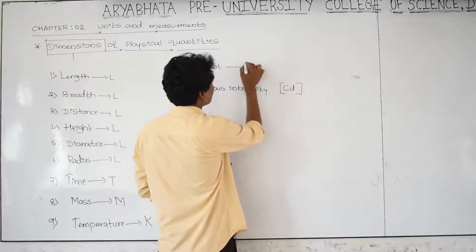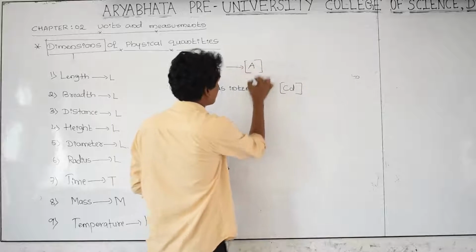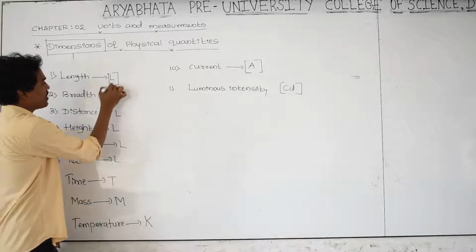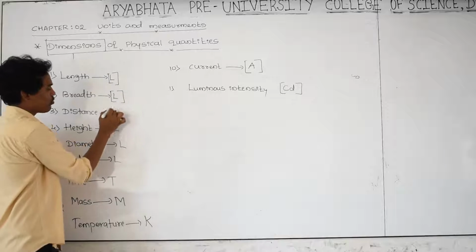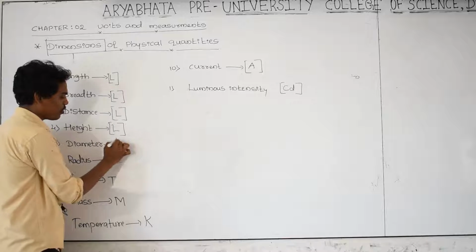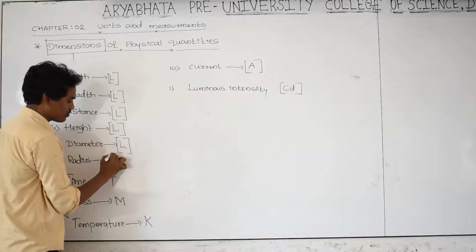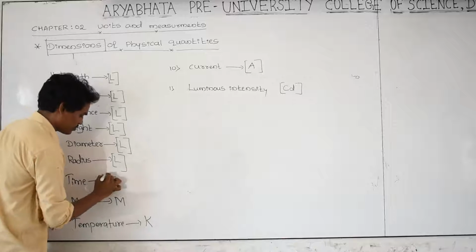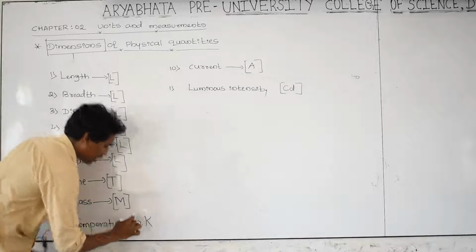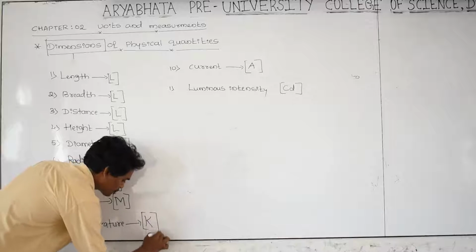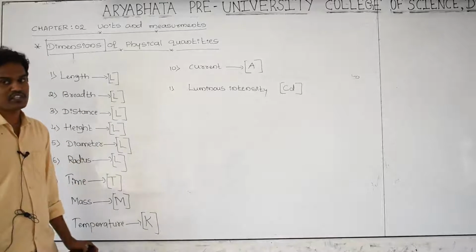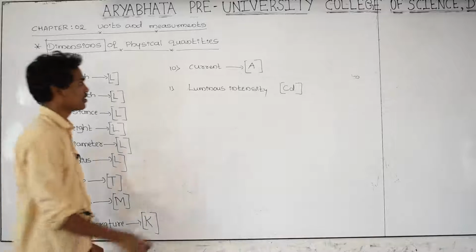I am taking a square bracket. We are going to use a square bracket to write dimensions of all physical quantities. Don't use a flower bracket or a parenthesis. Only square brackets we have to use to write dimensions of any physical quantity.